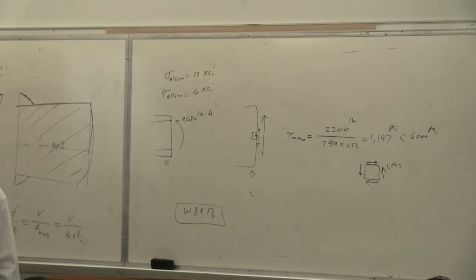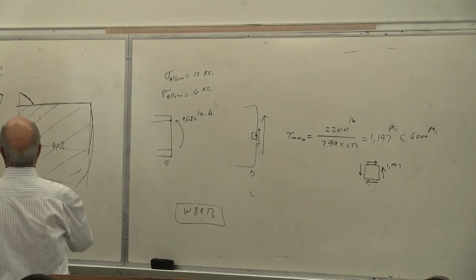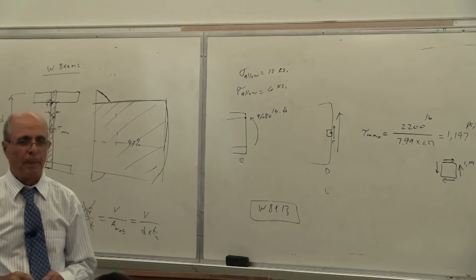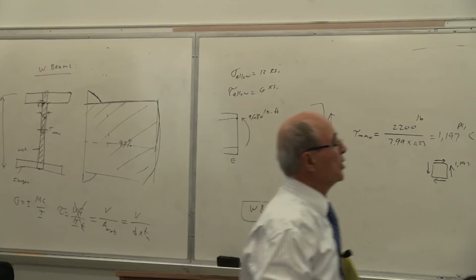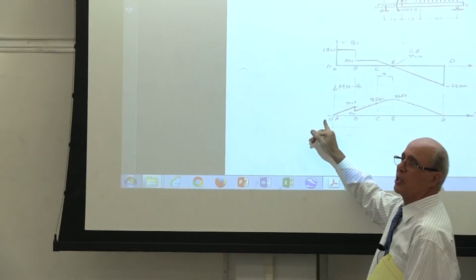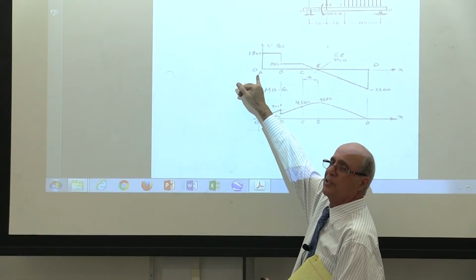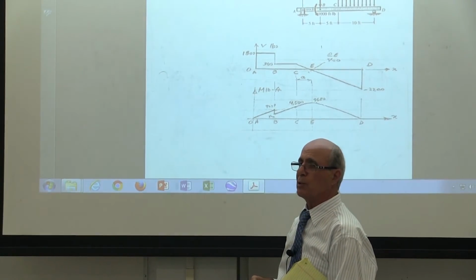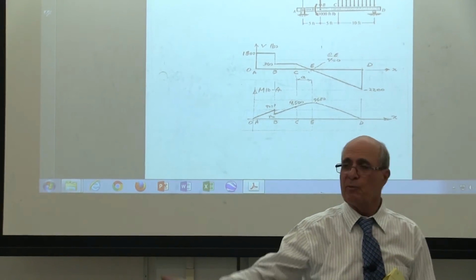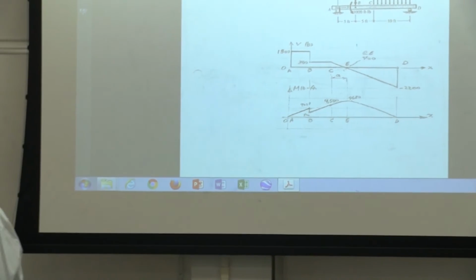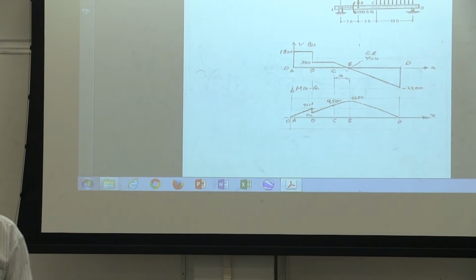But is this the highest or principal stress, et cetera? Is that correct or not? Now, I need to check this. I asked you to check this point, didn't I? Yes or no? Where is that point? Where should I check it? We decided not here. We decided not there. Obviously not here, because here the moment is 0, shear is 1800, yes or no? 1800 is less than 2200. Why do I want to check that? I already checked it for 2200. It was okay. I still have much more room. Look, the shear stress is that. So where should I check that connection point? Anywhere in this